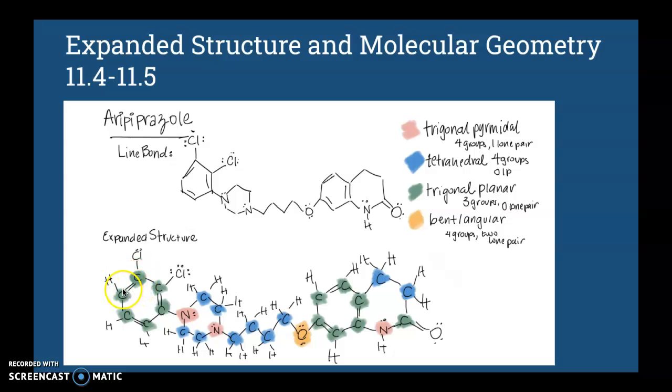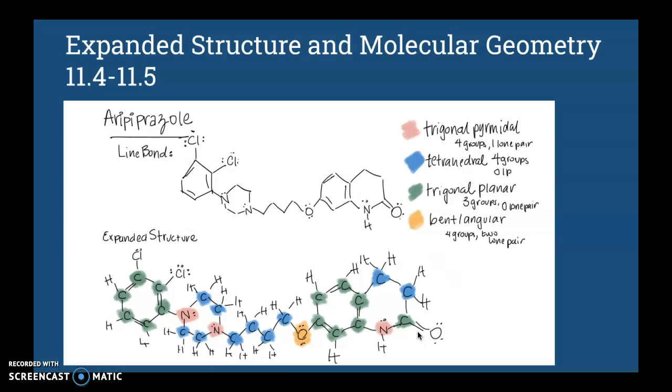Keep in mind that double bonds are electron groups by themselves. So that's 1, 2, 3 electron groups. That's where you get that from the carbons. So that 1, 2, 3, that makes it a trigonal planar. So this one is bent, and it has 4 groups, which is weird because I thought, why is it bent if it has 4 groups? Well, that's just how it is. Bent angular has 4 groups and 2 lone pairs. And that's the molecular geometry.